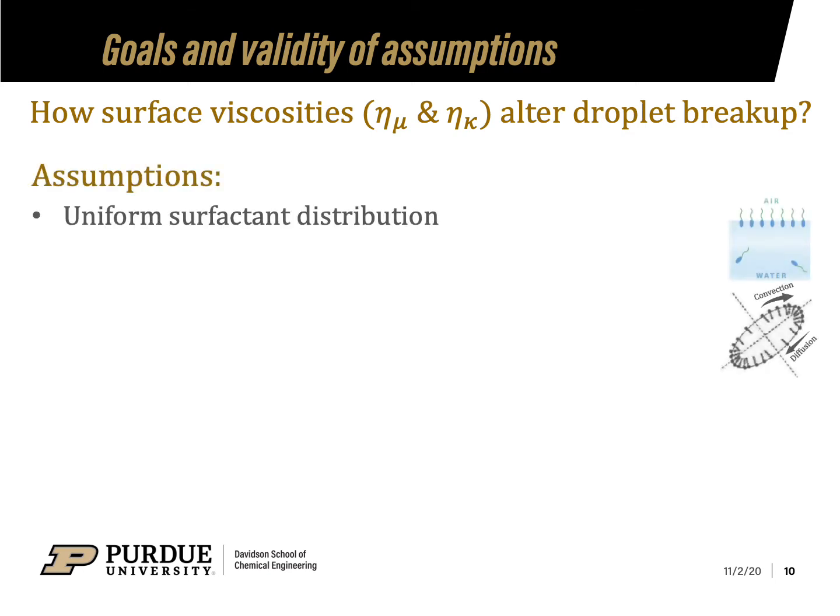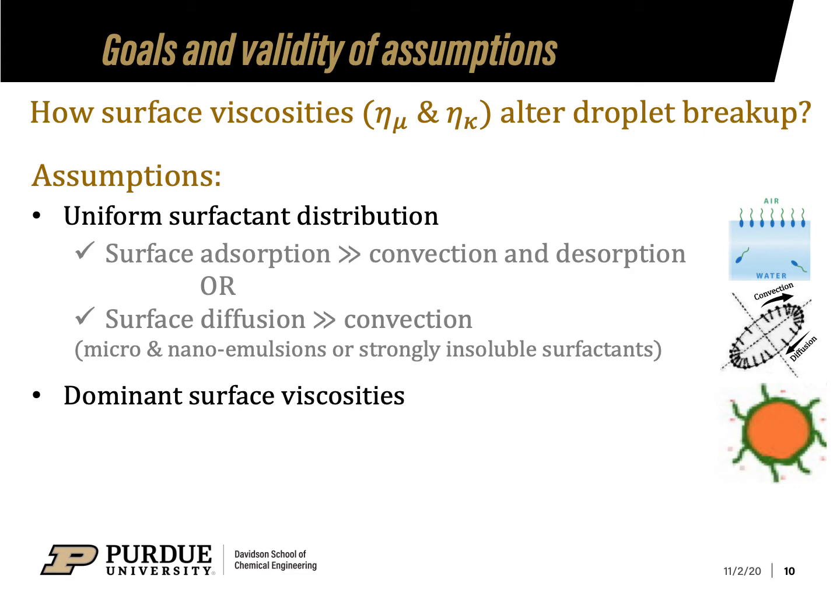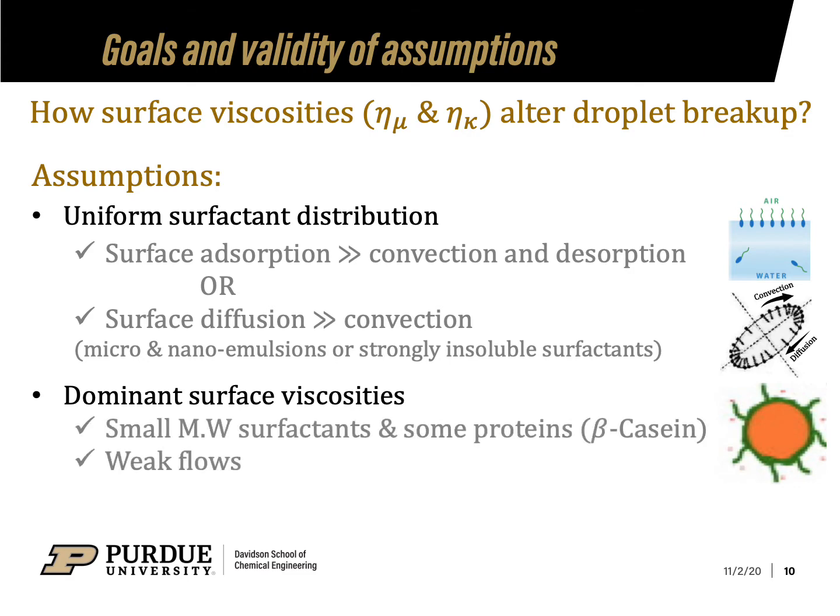For this, we assume a homogeneous distribution of surfactant over the surface. Surface concentration inhomogeneities can be neglected when either adsorption is stronger than surface convection and desorption, or when surface diffusion of surfactant is much stronger than the surface convection. Second is the dominant effect of surface viscosities. Certain small molecular weight surfactants and some proteins like beta-casein form predominantly viscous interfaces showing weak elastic behavior. And third is small distortions. For this study, we will isolate the effect that surface viscosities can play in droplet breakup.